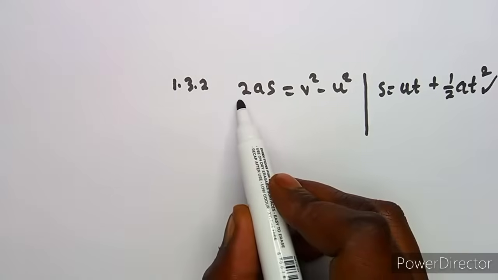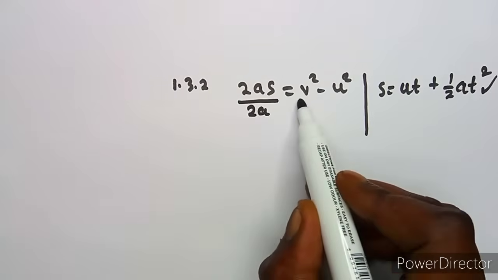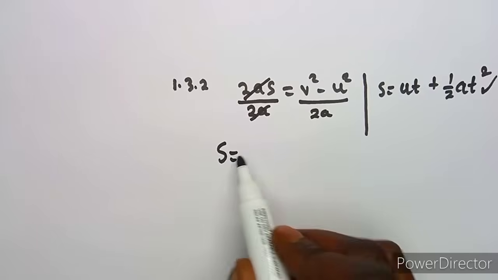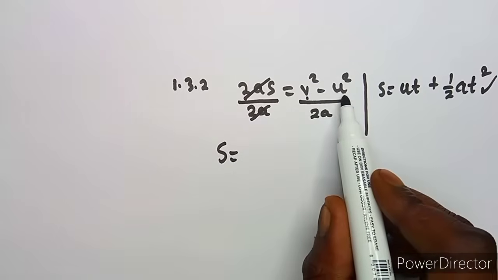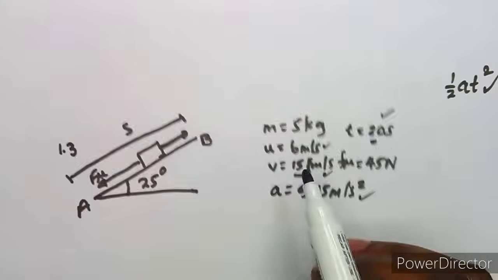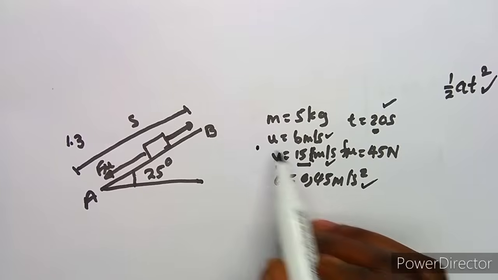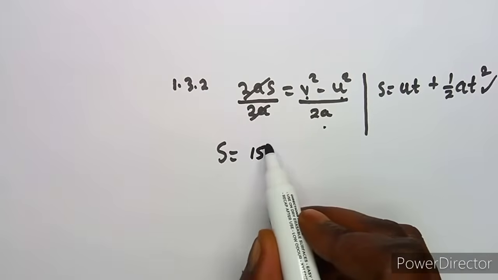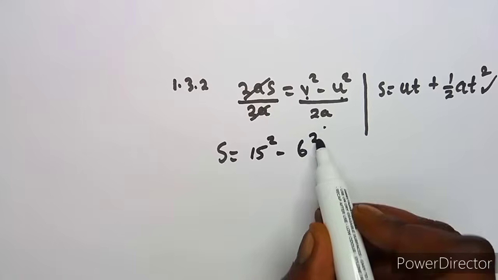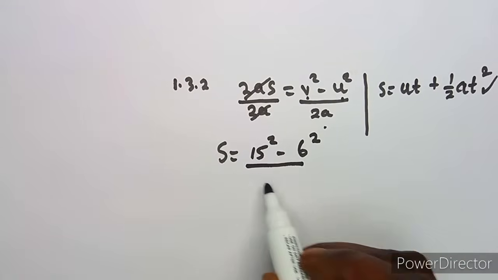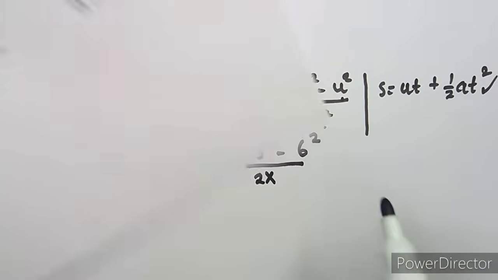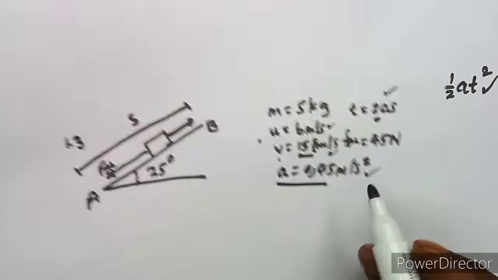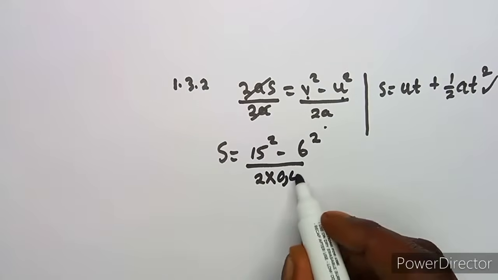Since I want to calculate s, I'm just going to divide by 2a both sides, so that I remain with s. That means s is equal to v squared minus u squared over 2a, where I have got my v and my u. So it's 15 squared minus 6 squared over 2 times a, which is 2 times the acceleration. Take note, the acceleration you determined, you got 0.45.